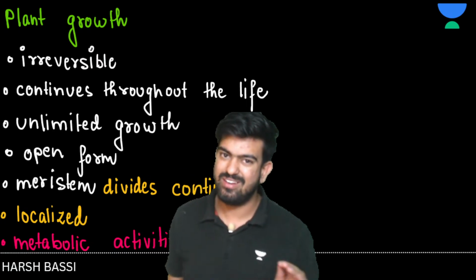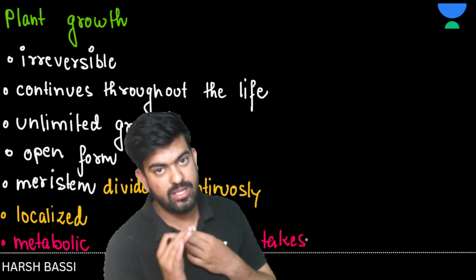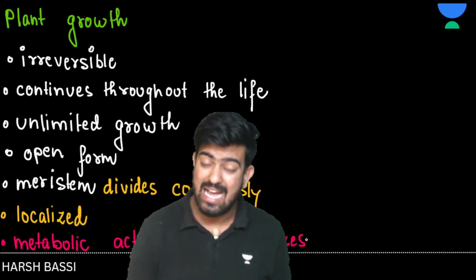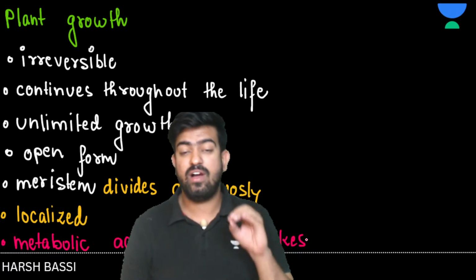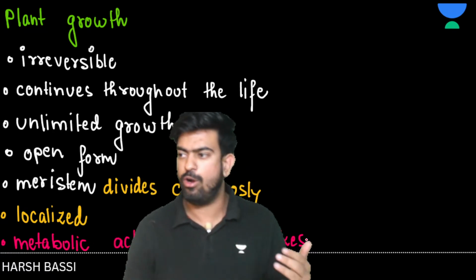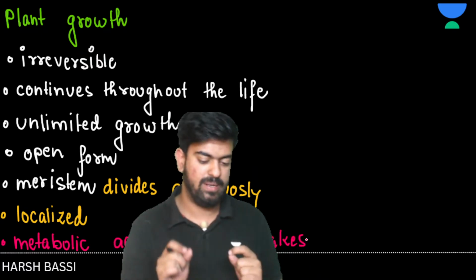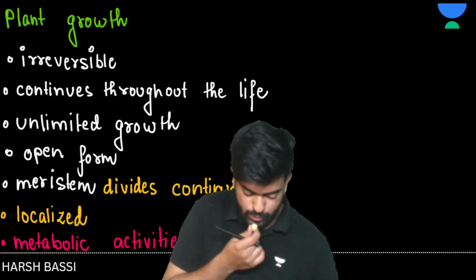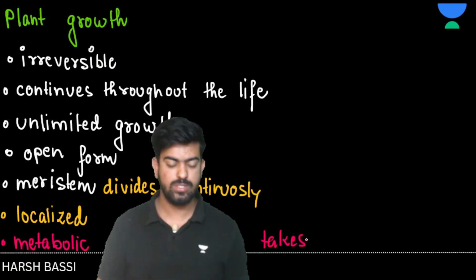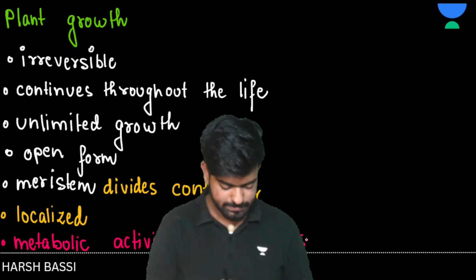Just imagine if there are no metabolic activities, we can't say that the living organism is living. Yes or no? So metabolic activities have to take place if a plant or any living organism is growing or doing anything, right? So metabolic activities take place during the plant growth process. Clear to everyone? Any doubts anywhere? Let me know in the comment section. Yes, guys. No doubts?